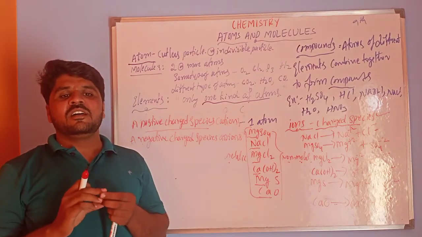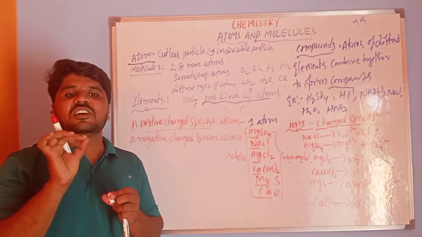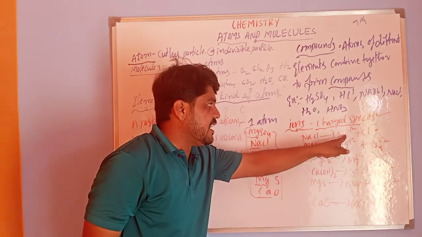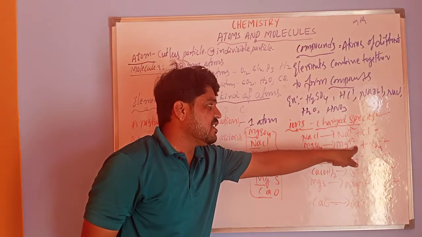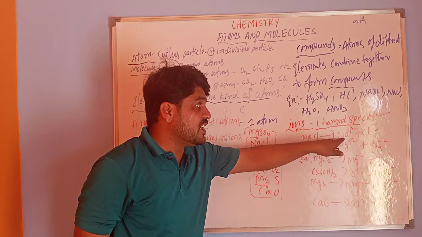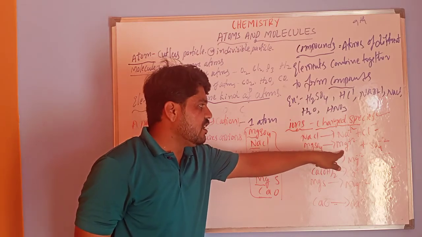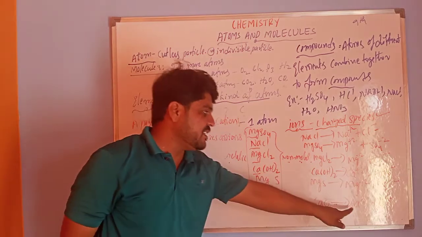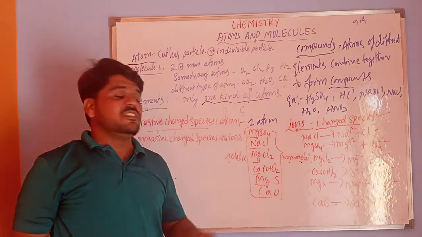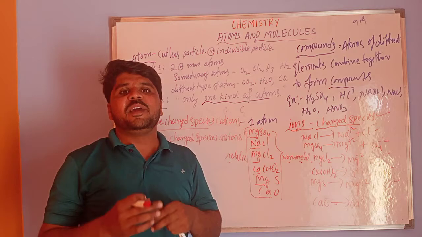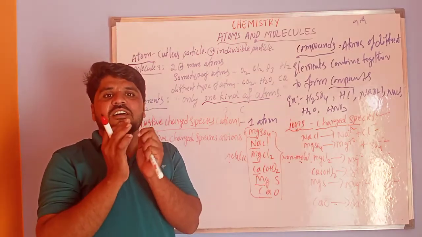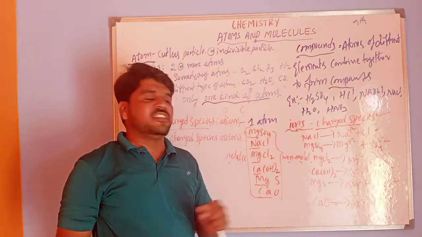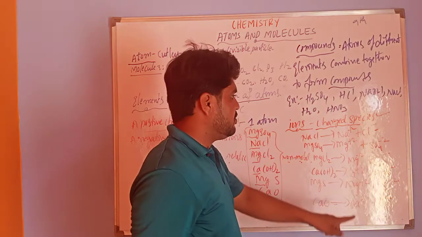One more thing, a compound may have single charged atoms, like Na single charged, Mg single charged, Ca single charged. These are single charged atoms, but there may also be a group of atoms that have a net charge on them. Just observe the sulfate.